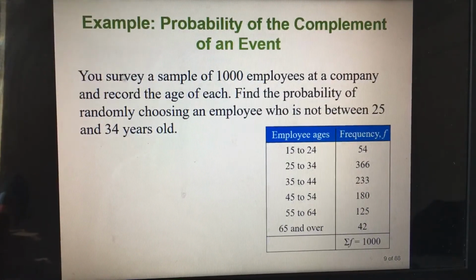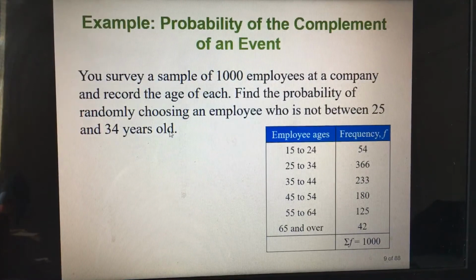You survey a sample of 1,000 employees at a company and record the age of each. Find the probability of randomly choosing an employee who is not between 25 and 34 years.